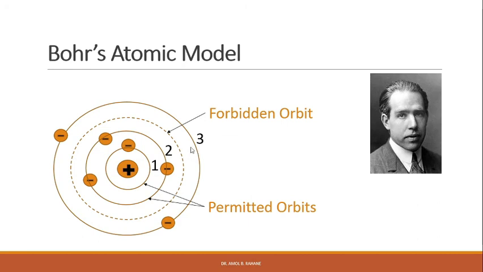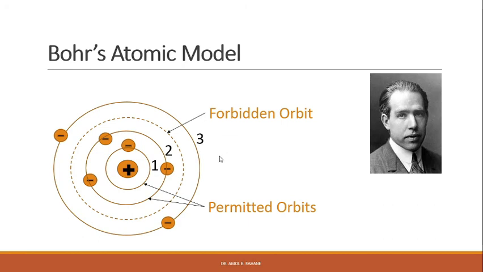Around 1913, Niels Bohr, a great Danish physicist, combined the quantum ideas of Planck and Einstein with the Rutherford model of the atom. He took the Rutherford model of the atom and applied the quantum theory to it, right? Till then, people were using classical theory for the atomic model.